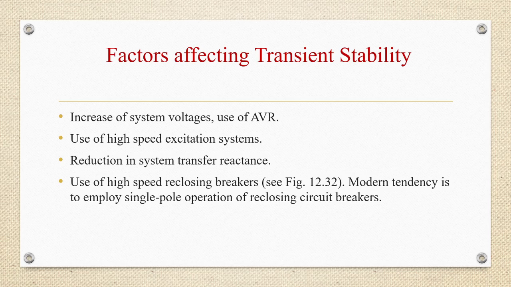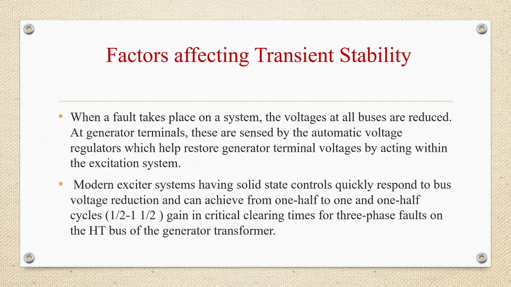First, increase of system voltages, use of AVR, automatic voltage regulator. Second one is use of high-speed excitation systems. Third one is reduction in system transfer reactance. Fourth one is use of high-speed reclosing breakers. The modern tendency is to employ single pole operation of reclosing circuit breakers.